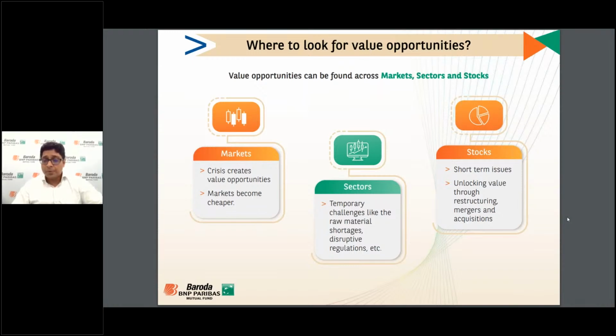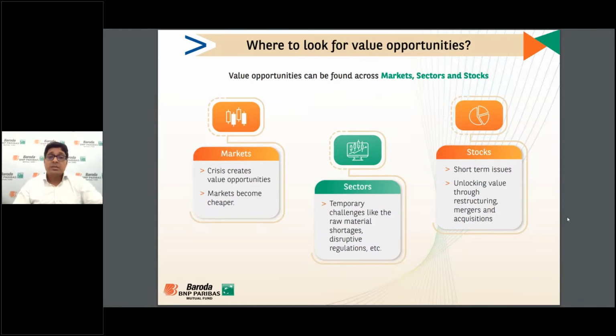A spin-off happens, say some companies get de-merged, or some companies acquire some business from another company. All this reorganization can create value unlocking opportunities. Apart from that, if the management has changed in some company and the new management has a completely different focus on growth and distribution compared to the previous management, at that point of time a value opportunity is getting created or not.